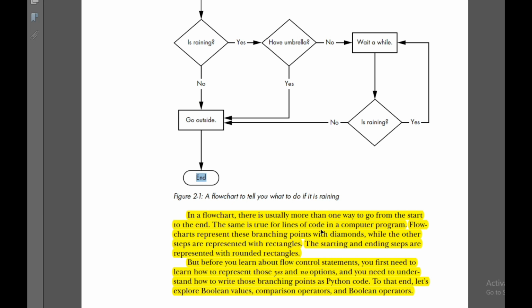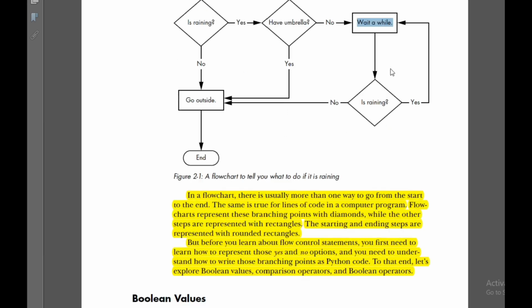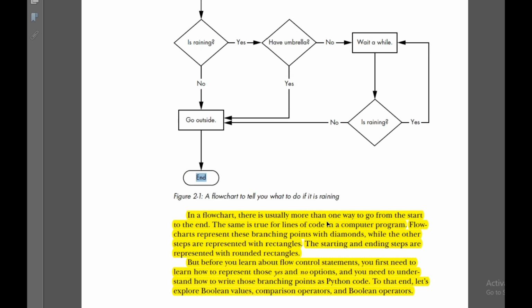The same is true for lines of code in a computer program. Flowcharts represent these branching points with diamond symbols, while the other steps are represented with rectangles. These other steps are the statements which will not have options such as yes or no. So for those normal statements, we make use of rectangles. The starting and ending steps are represented with rounded rectangles here.